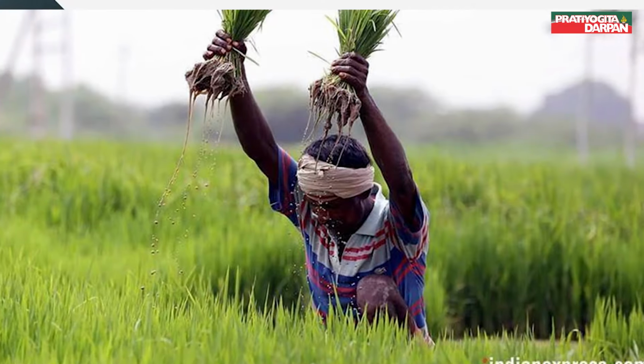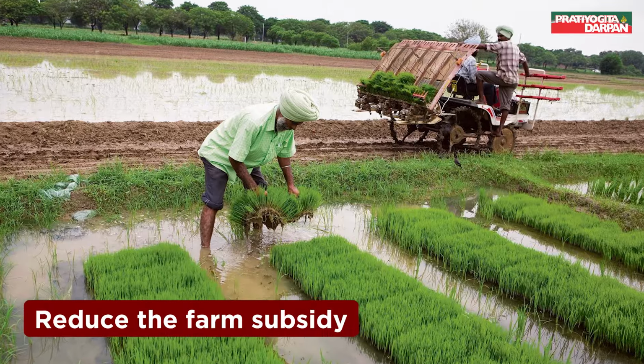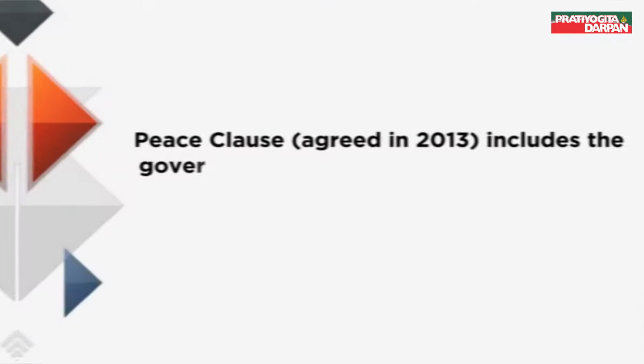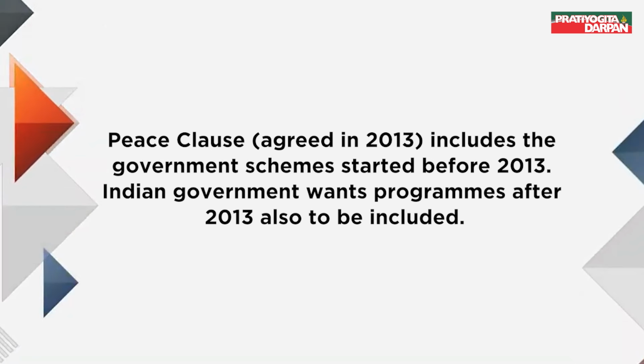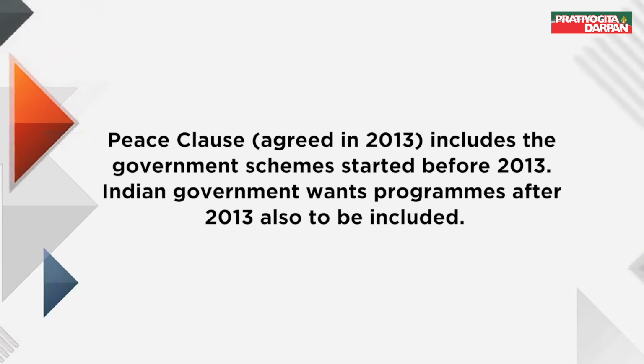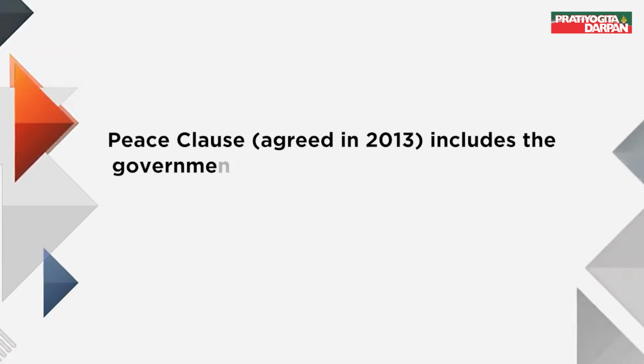India has always faced pressure from developed nations to reduce the farm subsidy. The peace clause agreed in 2013 includes the government schemes started before 2013. The Indian government wants programs after 2013 also to be included.